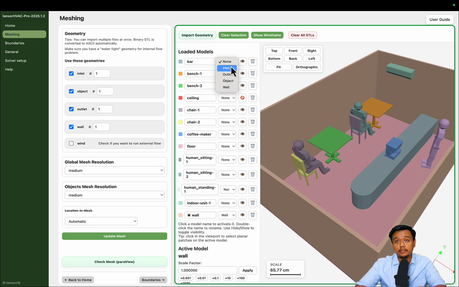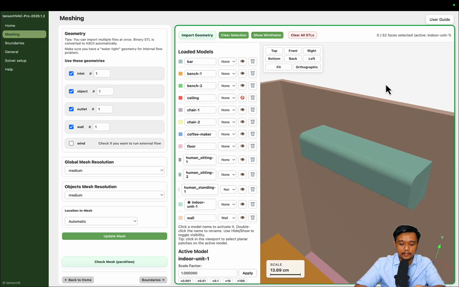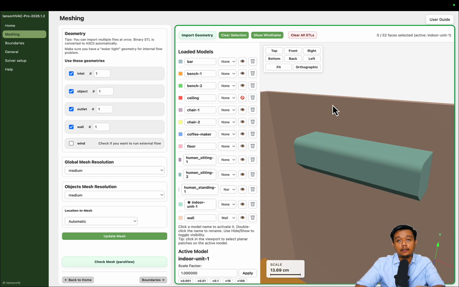So inlet is basically the surface, or a place where the air comes out from the system. Let's say in this case it is this surface of this indoor unit, or if you are using a diffuser from your air conditioning unit, that will be the inlet. And the outlet is the place where the air is sucked back into the system, and we will use this top surface as the outlet.